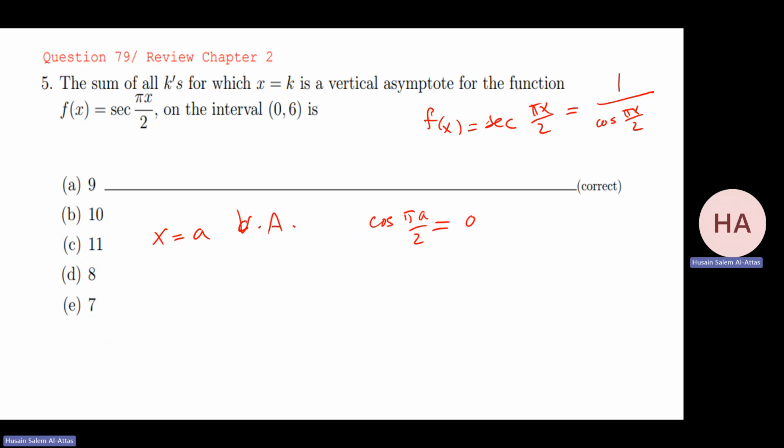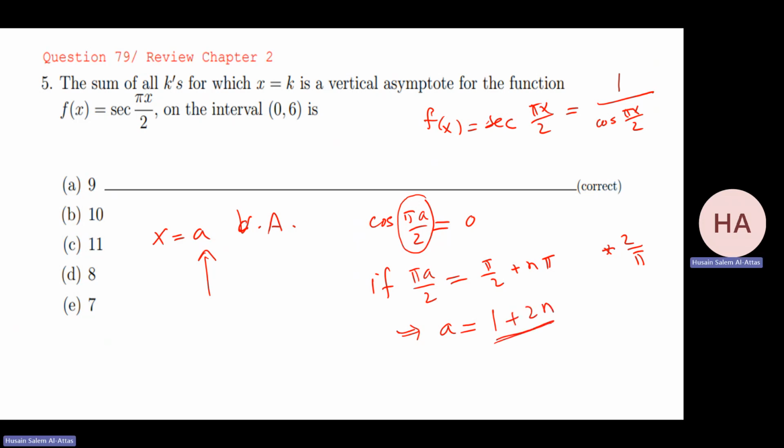Cosine of an argument is equal to 0 if that argument is equal to pi over 2 plus n pi. Because you know pi over 2, 3 pi over 2, 5 pi over 2, the cosine of all of these values will be 0, and the same thing on the negative side. Now do the calculation. I need to multiply by 2 over pi to find a. I'm looking for the vertical asymptotes: a equals 1 plus 2n. These are the odd numbers.